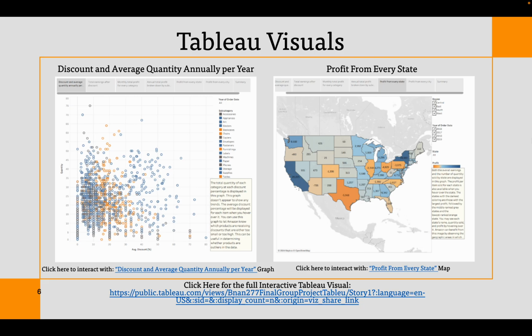There are many more interactive graphs that are public on the link at the bottom of this slide. Feel free to explore on your own. Some of these graphs will display total earnings after discount, monthly total profit for each category, annual total profit broken down by subcategory, profit from each city, and a summary of all the graphs and visuals.